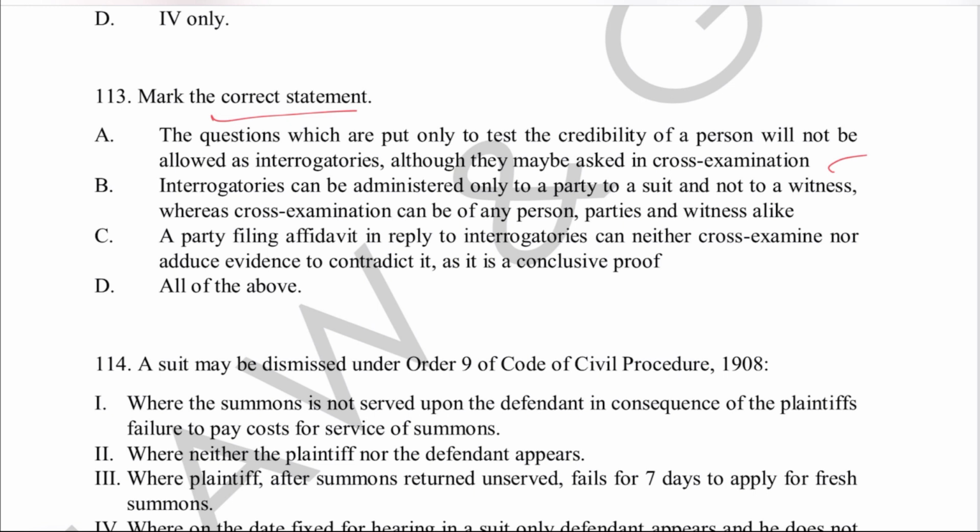A party filing affidavit in reply to interrogatories can neither cross-examine nor adduce evidence to contradict it, as it is a conclusive proof. And option D is all of the above. This is a conceptual question related to Order 11, and here all the statements are correct, so right answer will be option number D, all of the above.